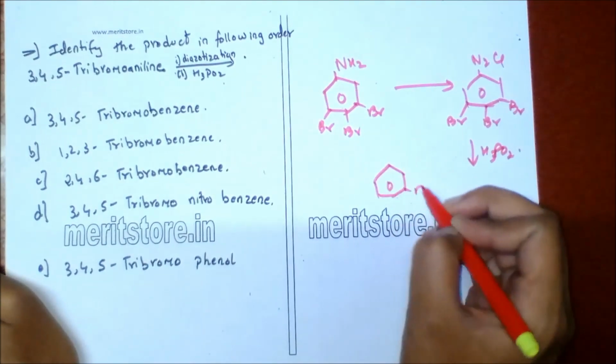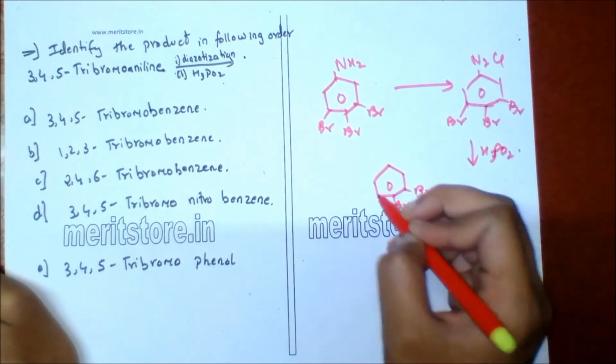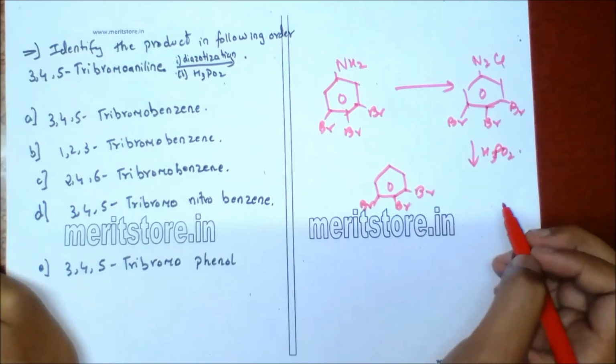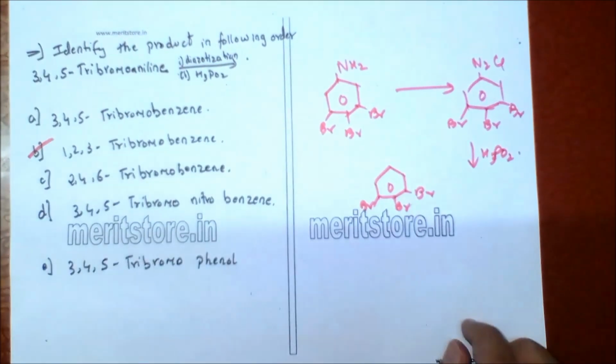So the bromo groups are not affected, and the nomenclature changes to 1,2,3-tribromobenzene, option B.